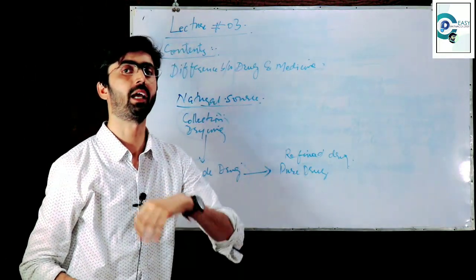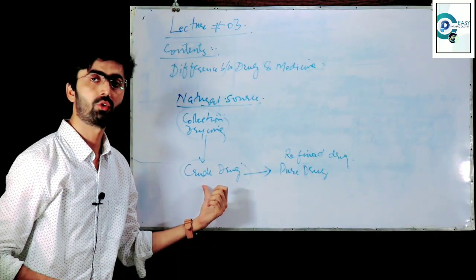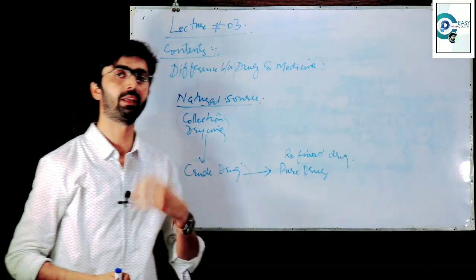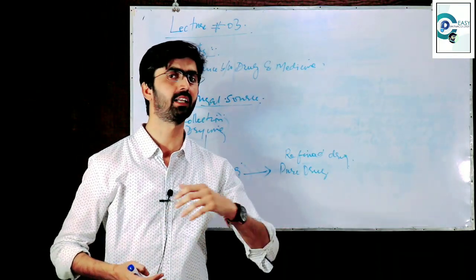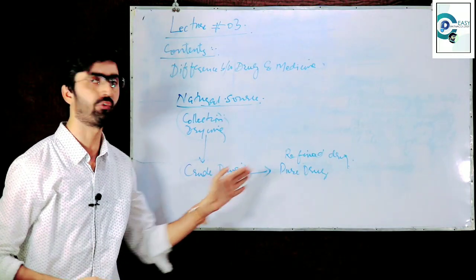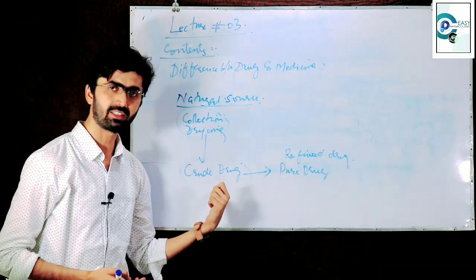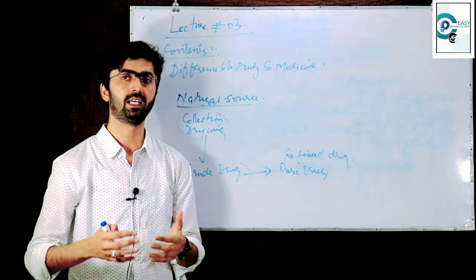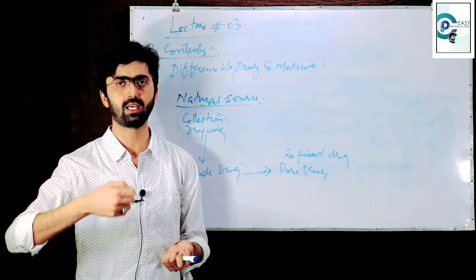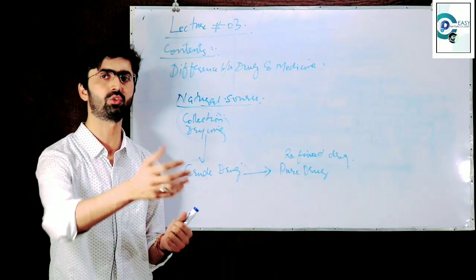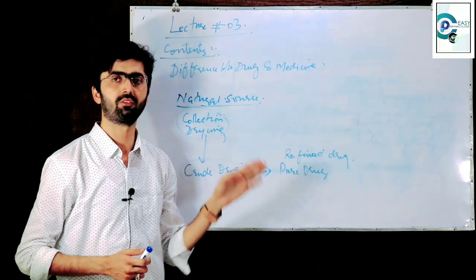Here a question may arise in your mind: sir, you told us that the crude drug possesses pharmacological activity. Then why is there the need to go for this refining process? If it itself possesses pharmacological activity, then obviously if we administer it, it may show its effect.